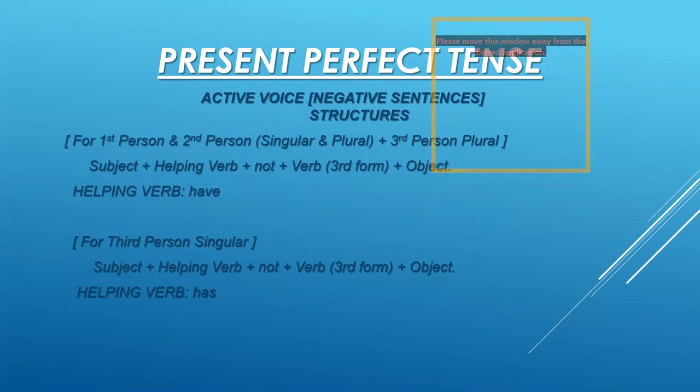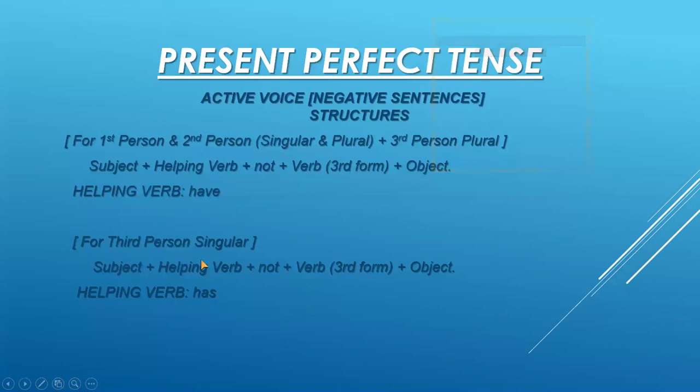Now for active voice sentences, we have two structures here. For first person and second person, singular and plural, that means I, we, and you, and third person plural means they, we have the structure: subject plus helping verb plus not, because not is added after the helping verb, plus verb third form plus object, full stop. The helping verb is have here.